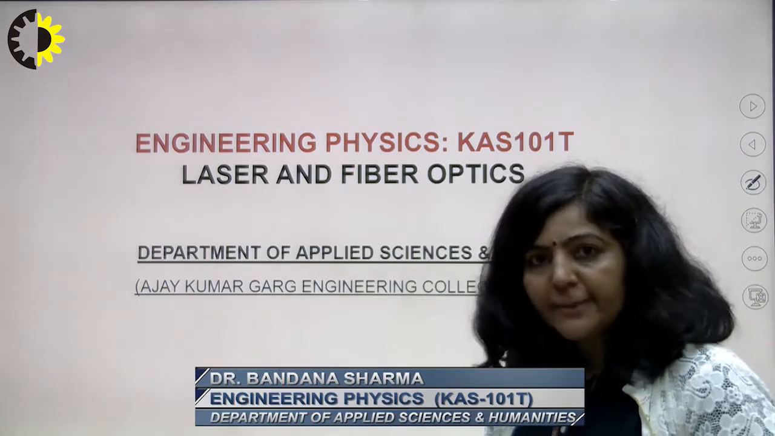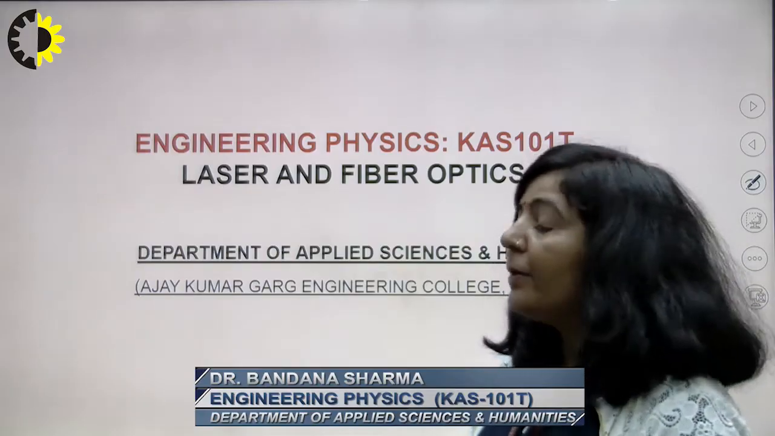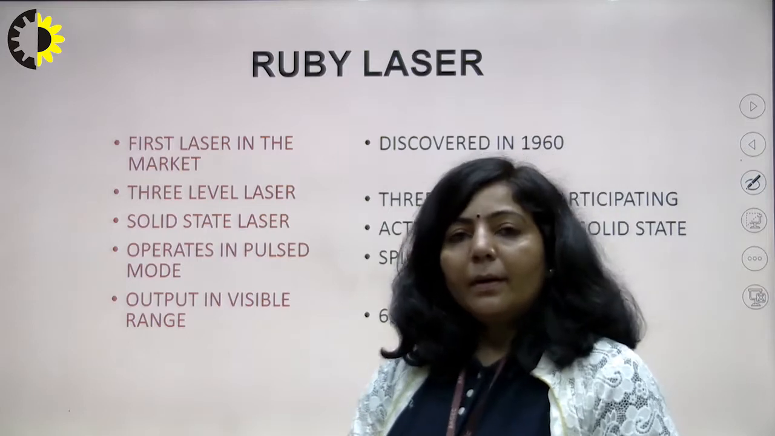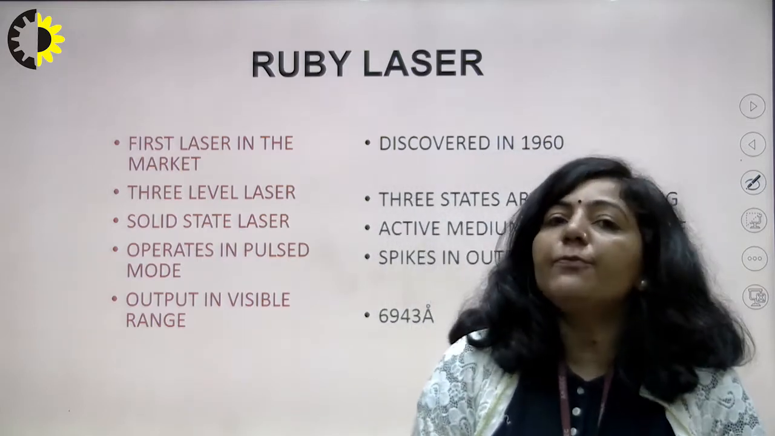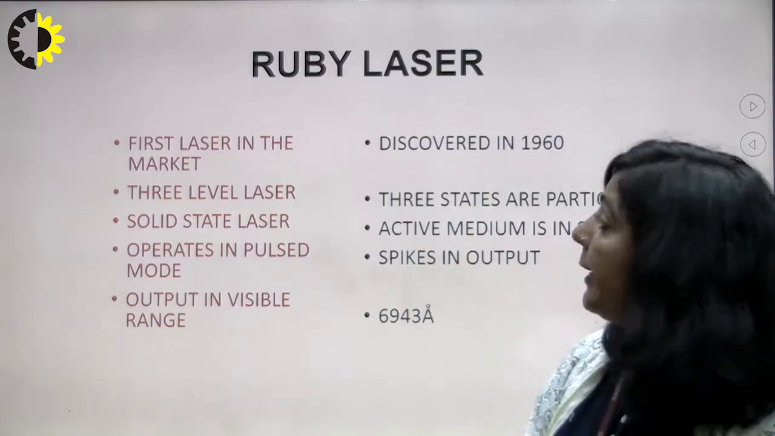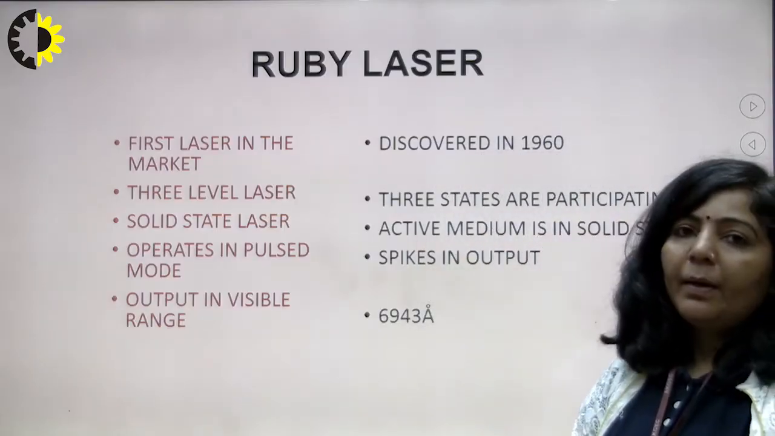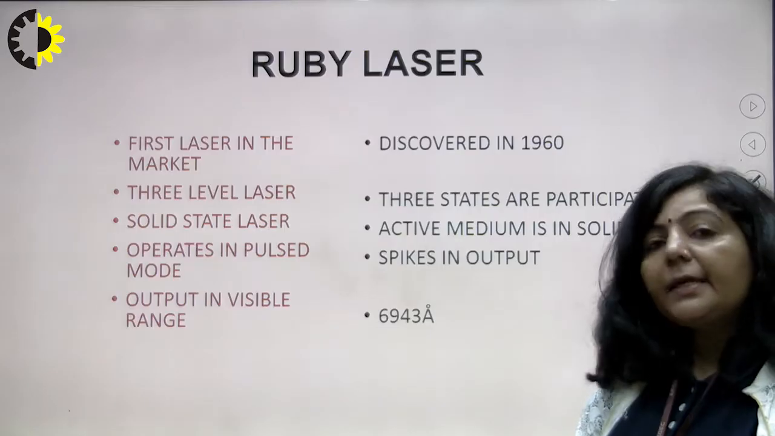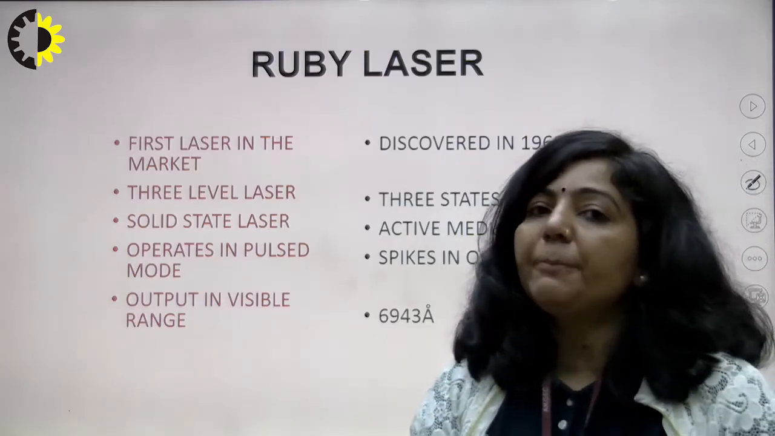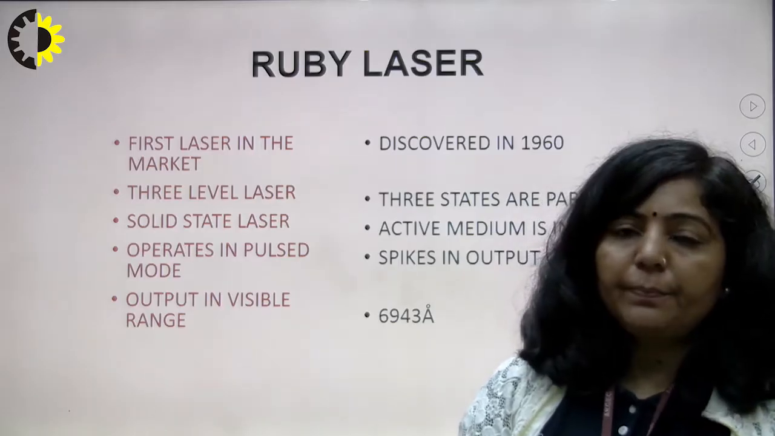The topic which I have started is laser, and the topic for today's discussion is Ruby laser. Ruby laser was the first laser in the market. This laser was discovered in 1960. Ruby laser is a 3-level laser because 3 energy states are participating in light amplification.